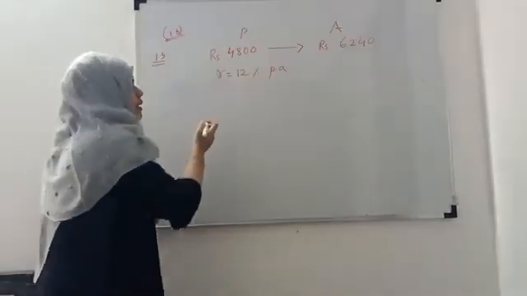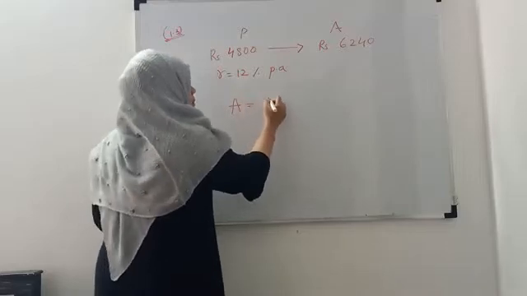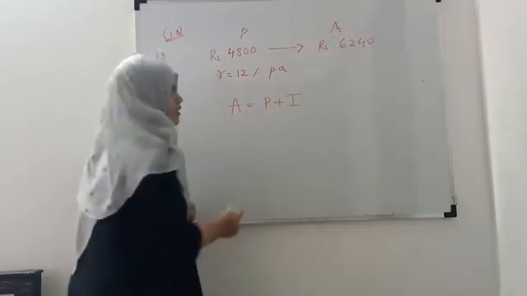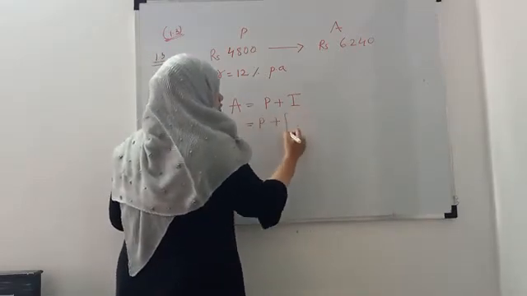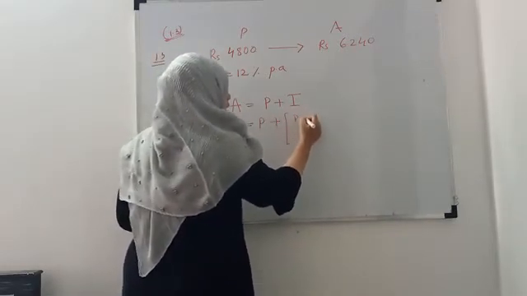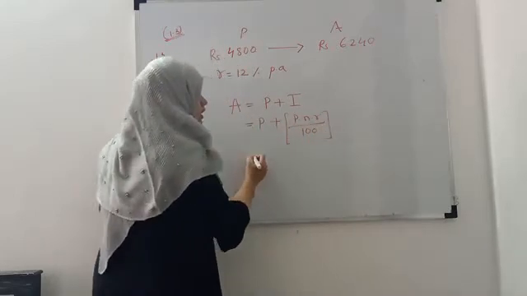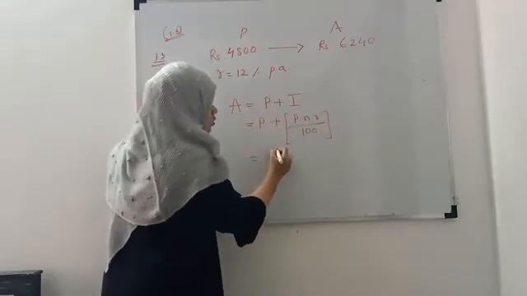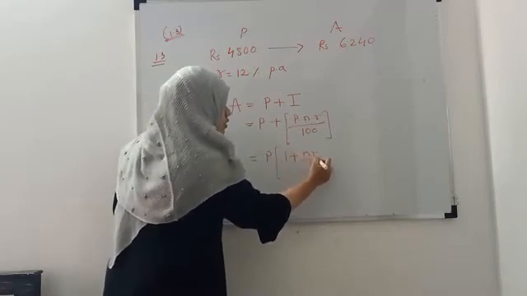Since the amount is given, we will use the formula for the amount, which is principal plus interest. Now, what is the formula for simple interest? It is PNR divided by 100. So take P common, and you will get 1 plus NR upon 100.